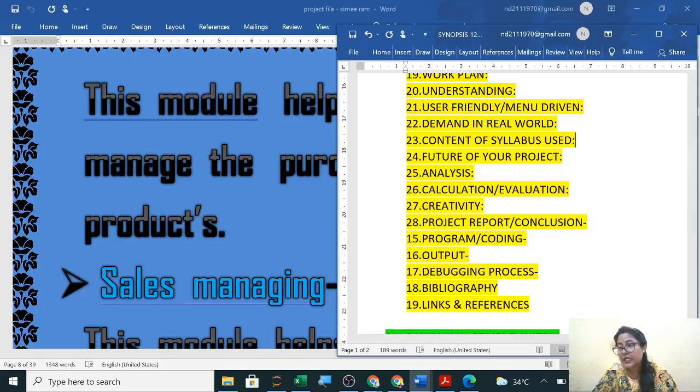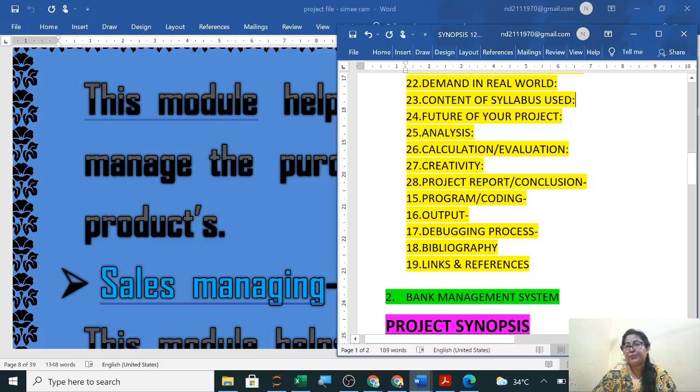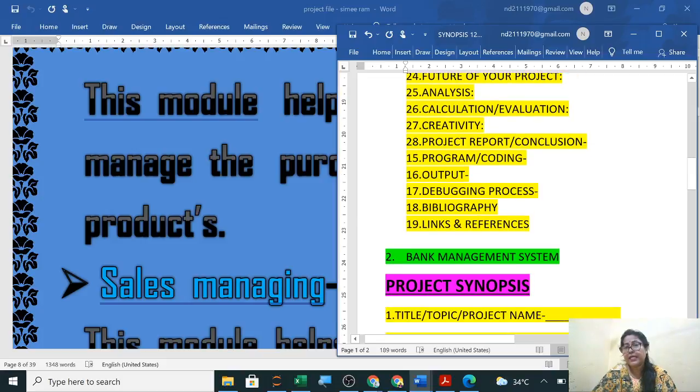Future of your project: in future, your project will be used by which domains, and how that project can be extended or be useful. So that you have to mention. Analysis, calculation, whatever you have done in your project. Creativity, project report, conclusion, that is the final conclusion part. Then your complete program coding will be there.